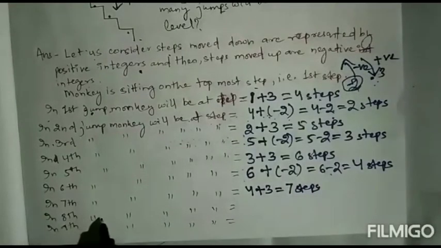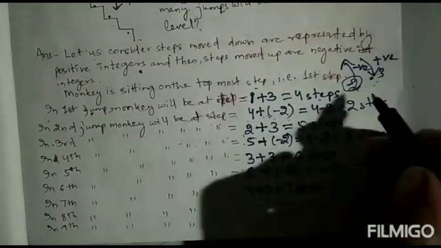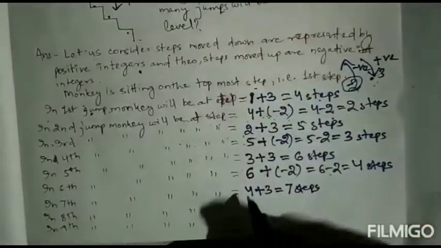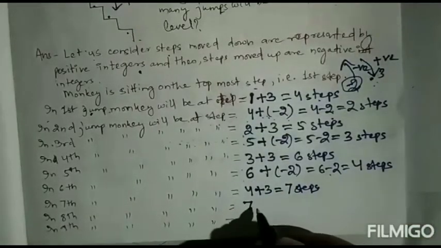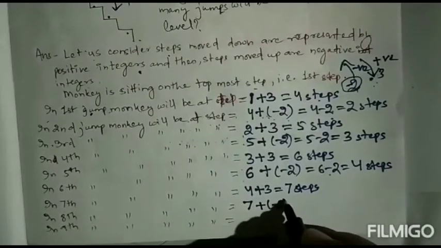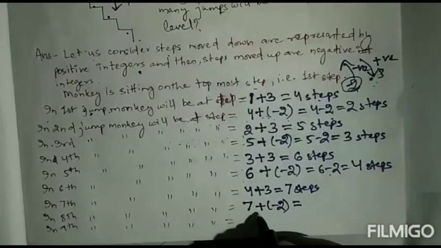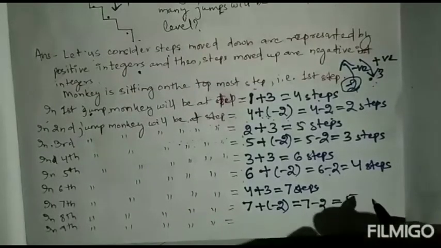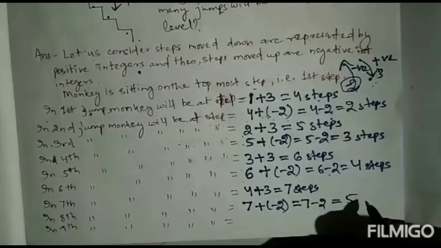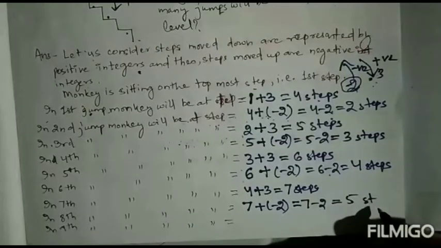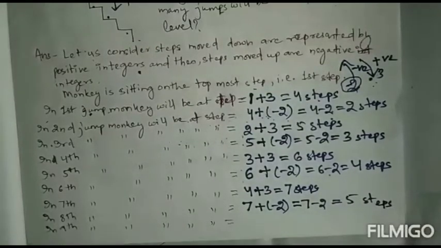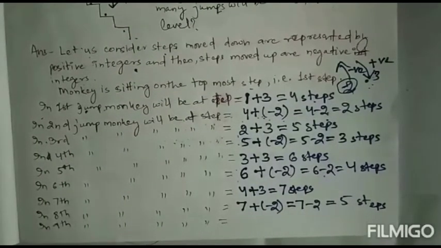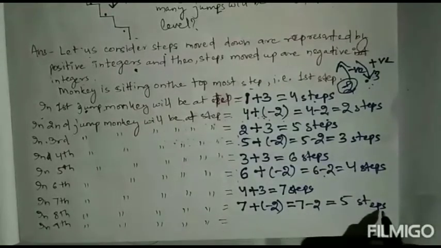In the eighth jump it goes back: 7 minus 2 equals 5 steps.